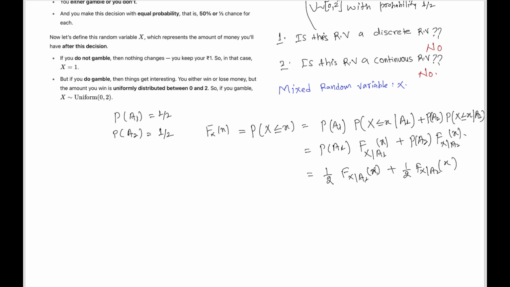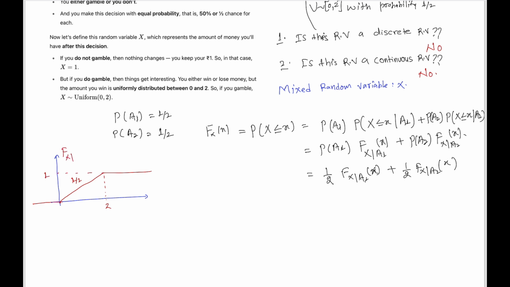So if you gamble, then what will be the CDF in that case? The values are uniformly distributed between 0 and 2. So the CDF will be 0 for negative values, and it will increase linearly with slope half till 2, and afterwards it will be 1.